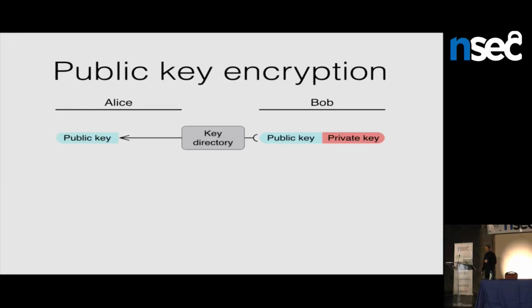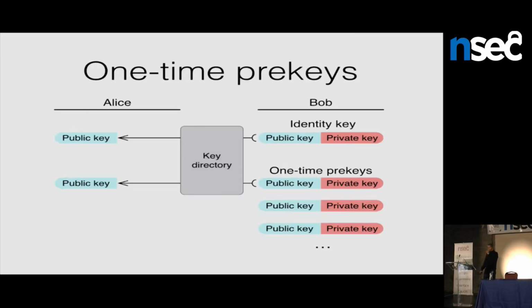And there's a couple things we can do. So let's talk about some options. One thing we could do is give Bob not just a long-term identity key, but he could have a bunch of one-time use key pairs as well. He could generate like 100 one-time keys, what we call pre-keys, and publish these pre-keys to his server.